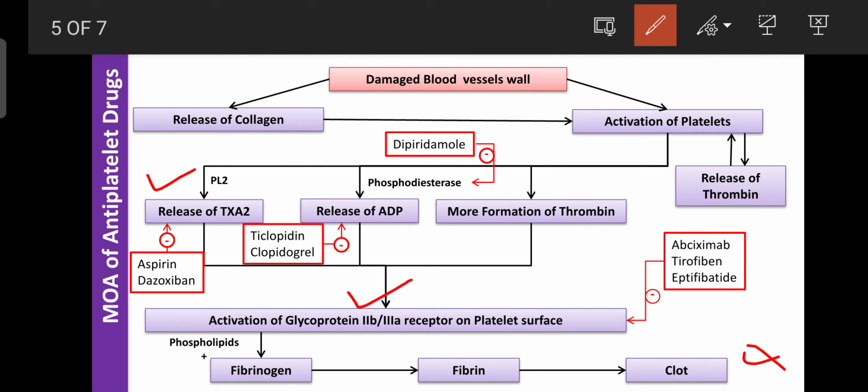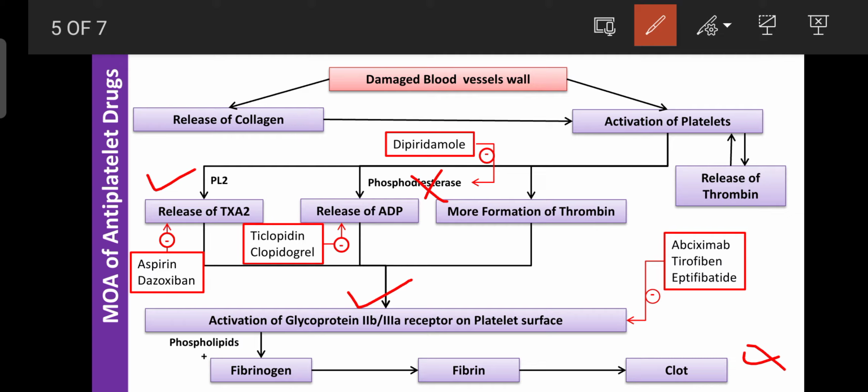Okay. Then the third category is the phosphodiesterase inhibitor, that is dipyridamole. It inhibits the release of ADP by targeting the phosphodiesterase enzyme. On another side, this dipyridamole can enhance the synthesis of prostaglandin I2 or prostacyclin, which is a natural antiplatelet agent, so it can inhibit natural platelet aggregation.